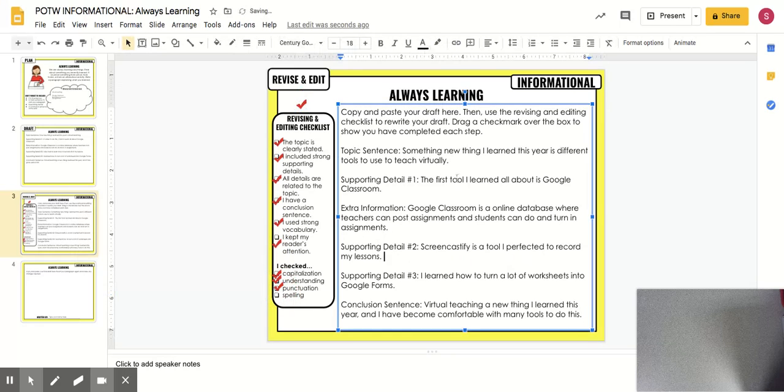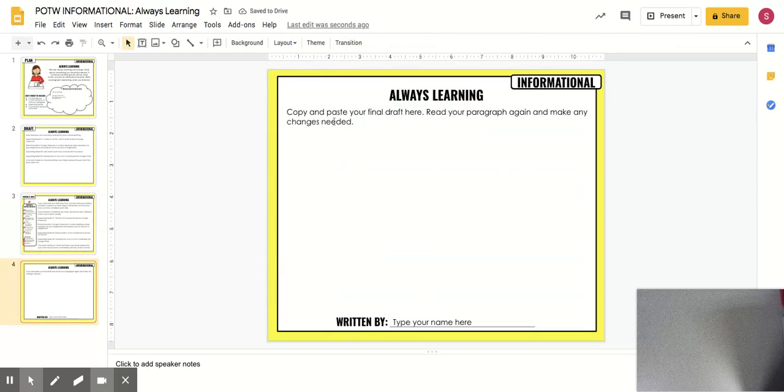And spelling, I don't see any red squiggly lines underneath, so I know my spelling is good. But if I did see squiggly lines, I'd have to fix those. Now, this is the one that I'm grading. So copy and paste your final draft here, read your paragraph again, and make any changes if need be.